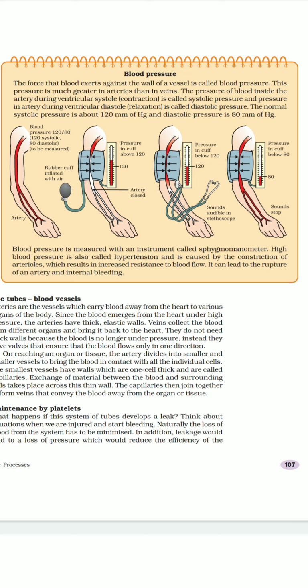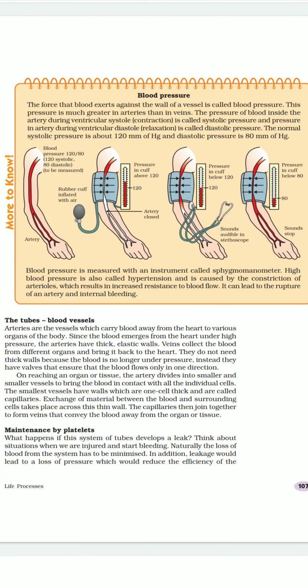In any case, if these arteries become constricted due to the deposition of fat, as you know about cholesterol, or any other condition, then a high BP condition takes place because blood does not get space to flow. So it resists the blood flow, and because blood flows at a high pressure, it causes rupture in an artery, and that causes bleeding. So this is the condition. So this is all about blood pressure.